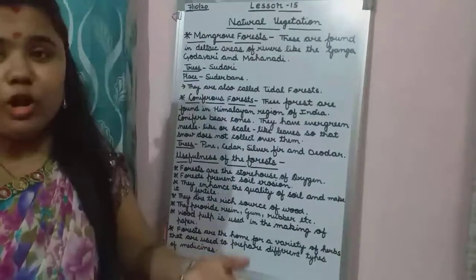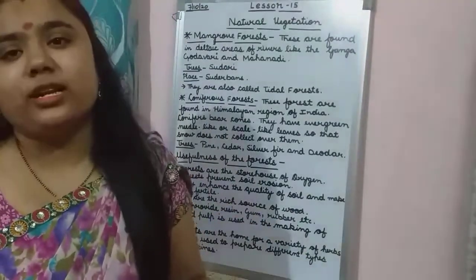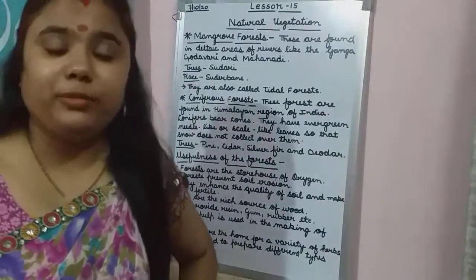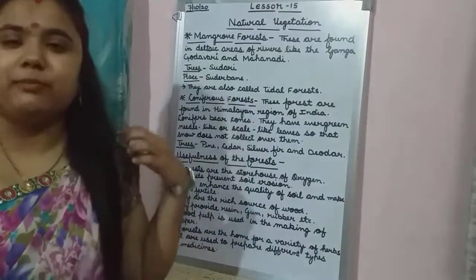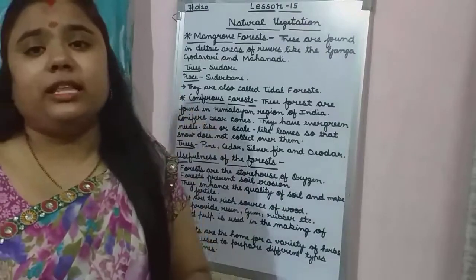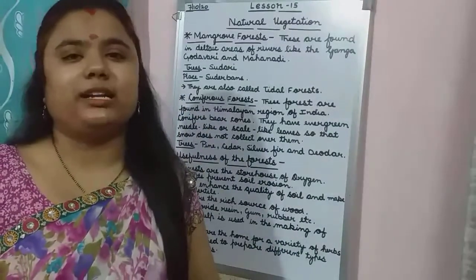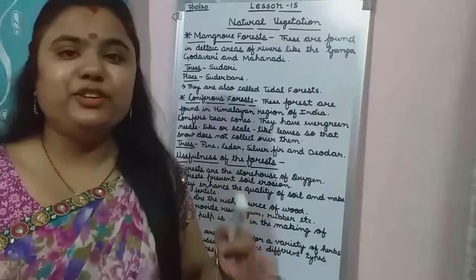We all know that trees and forests are very useful to us. They give us so many things, and they do so many good things for our nature and our atmosphere also. That is why they are very useful to us.